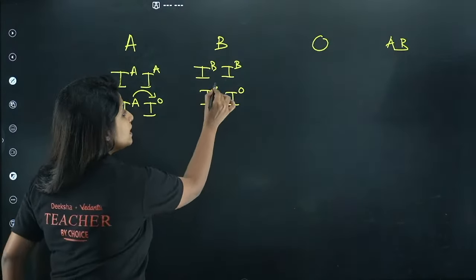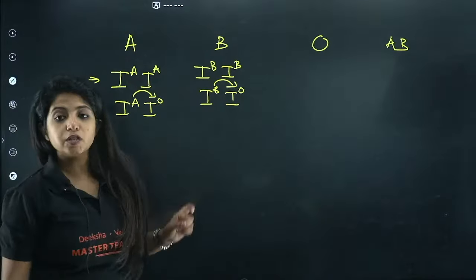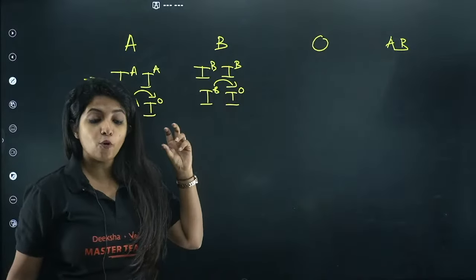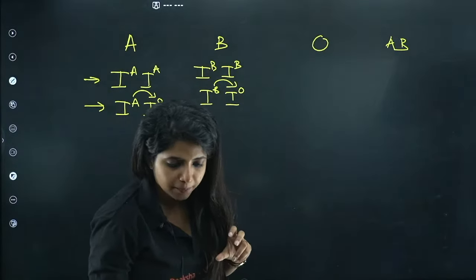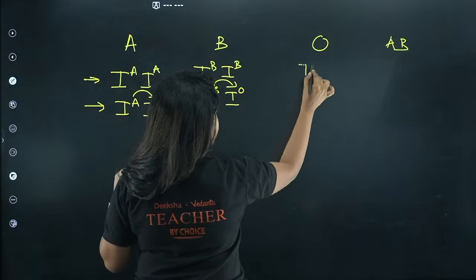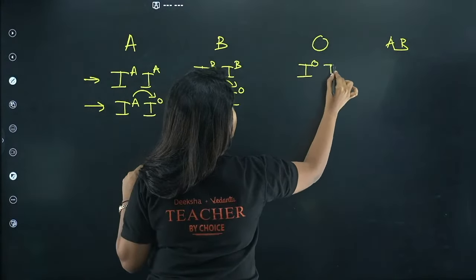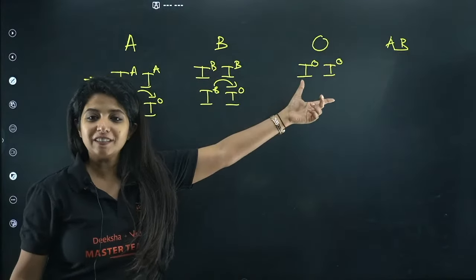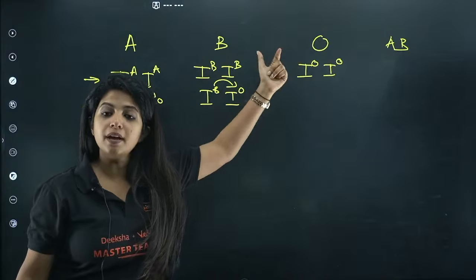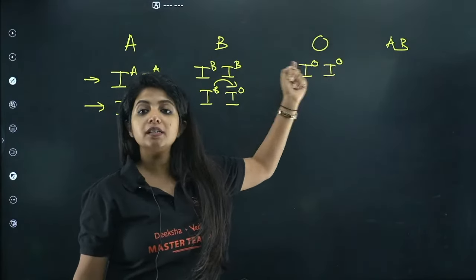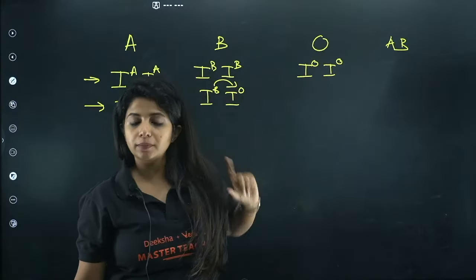You have seen that B is also dominant over O, A is also dominant over O. How do you think will a person have O blood group? What should be the condition be? The condition is super easy. Okay, it will be like this. Since everyone is dominant, it can only appear in recessive condition. So for O blood group to come, either of the alleles should be OO. That means from two of the parents, I should get one allele of each of them.